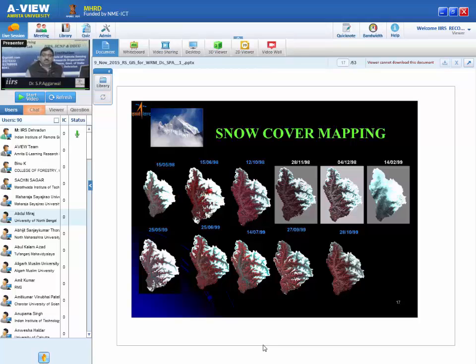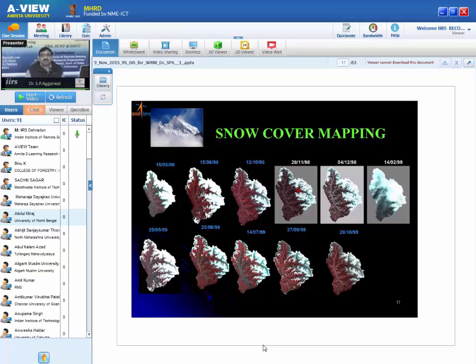Because there is snow melt, and this snow melt goes to the river and finally to the reservoir, and during the lean period it provides a lot of water. Then you can see October. Now June to October, so much snow melt has occurred, and this area is reduced tremendously. So this information is very important to estimate the snow melt runoff when there is no rain, during the rainy season or before the rainy season also.